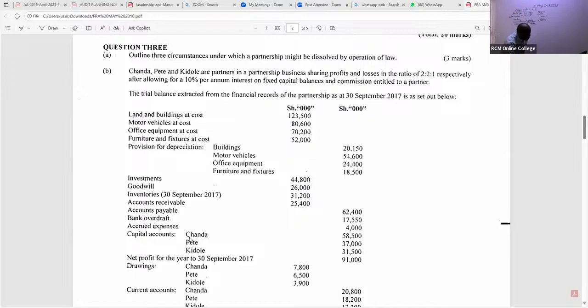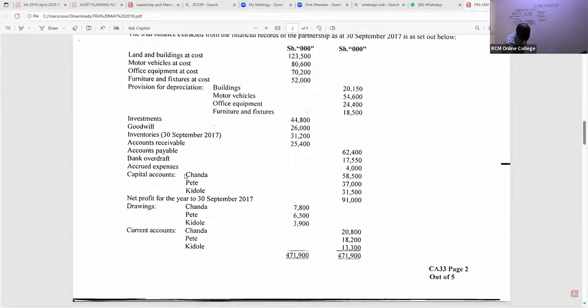When you come to capital accounts, we have Chanda 58,500. You can either aggregate them or do them separately. So Chanda is getting 10% of 58,500. Pete is getting 10% of 37,000. Then we have SE, getting 10% of 31,500. So what amount do we have here? We have 5,850 in brackets, 3,700 in brackets, 3,150 in brackets.